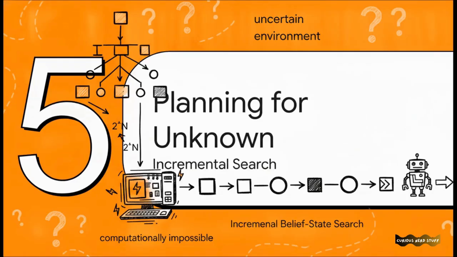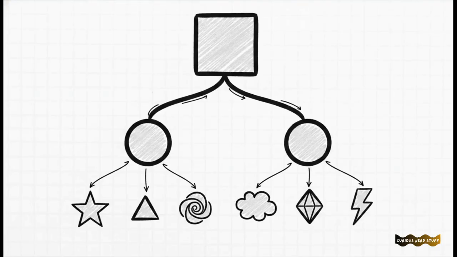Moving right along to Section 5, planning for the unknown via incremental search. Now, because mapping out every single possible belief state in advance would literally melt a computer's processor, the AI has to rely on a specific structure called a nested and/or search to find a path step by step. It's best to imagine this like a massive branching tree.